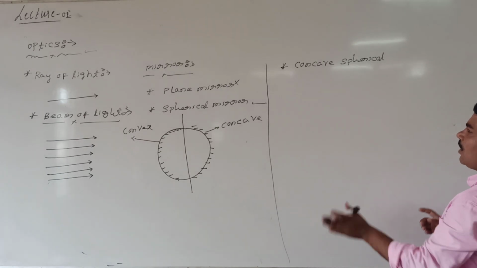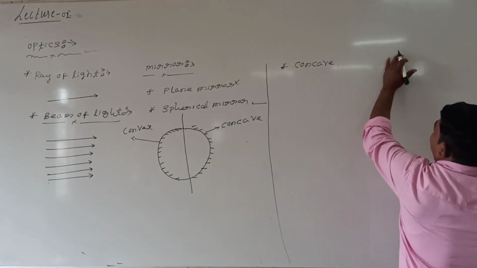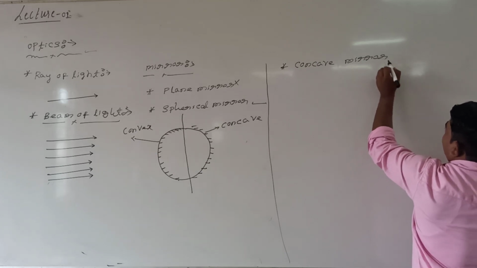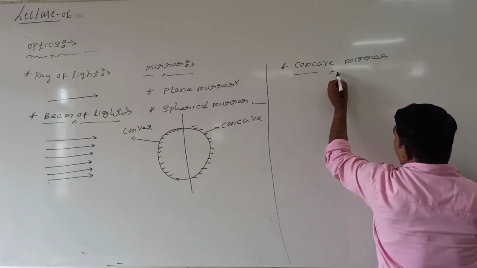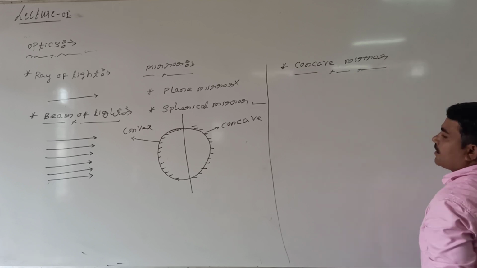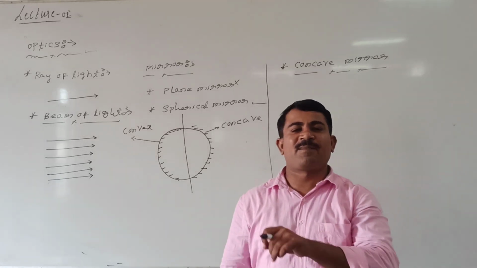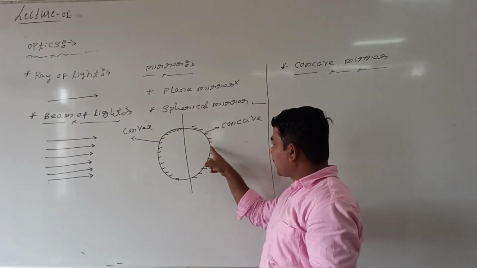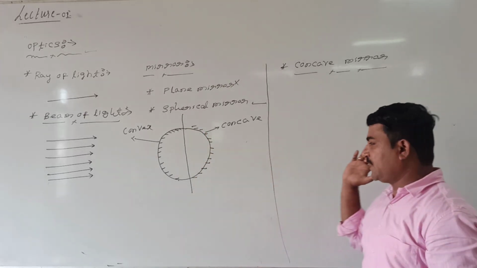Concave spherical mirror, or simply you can call it concave mirror. How is a concave mirror there? How is the ray of light incident, how can the ray of light be reflected, and where does the ray of light meet? That we'll see. See here, this part I can call concave spherical reflecting surface.